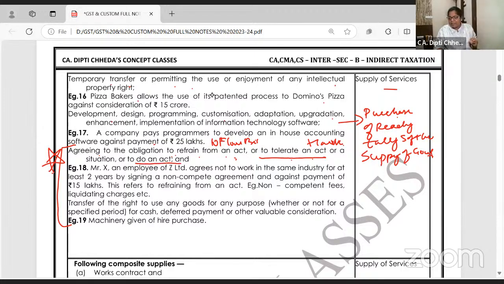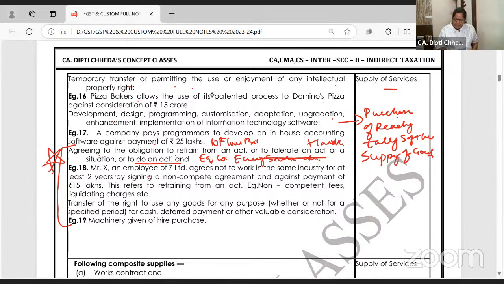Do an act means, for example, a company putting up energy saving devices. You know, your company is emitting a lot of smoke. So you please put those big exhaust fans and windmills. And you agreed. Yeah.